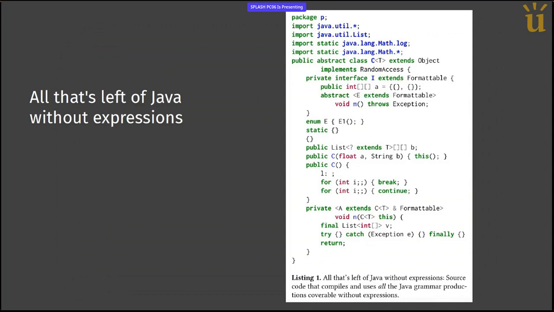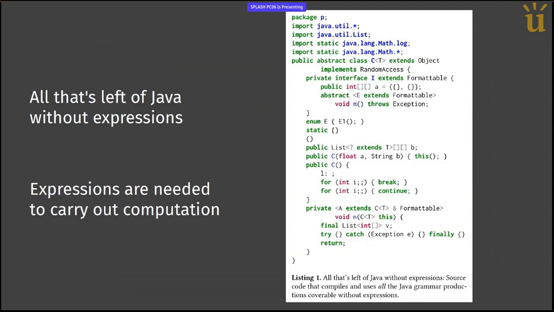We end up with this snippet of code that is the entirety of Java that one can write without having expressions. And there are some important things here. There are class definitions, there are interface definitions, there are some for loops that don't achieve much, but this is really everything we can do without expressions. And so basically, we see that expressions are really needed to carry out computations.